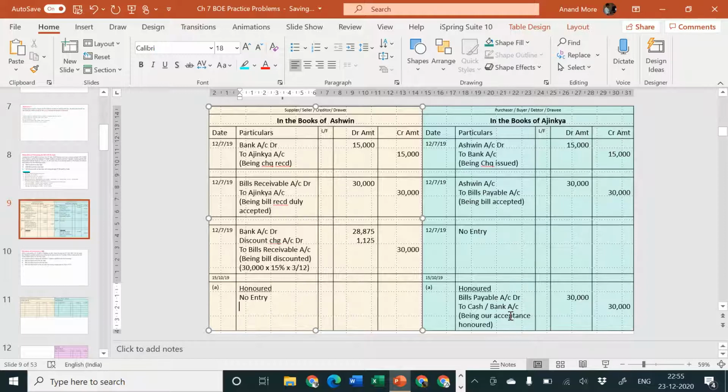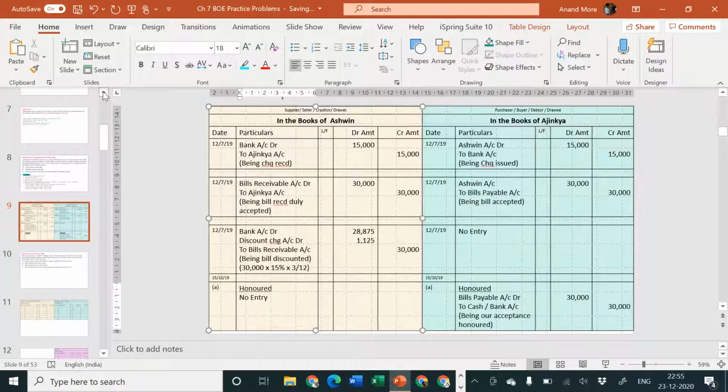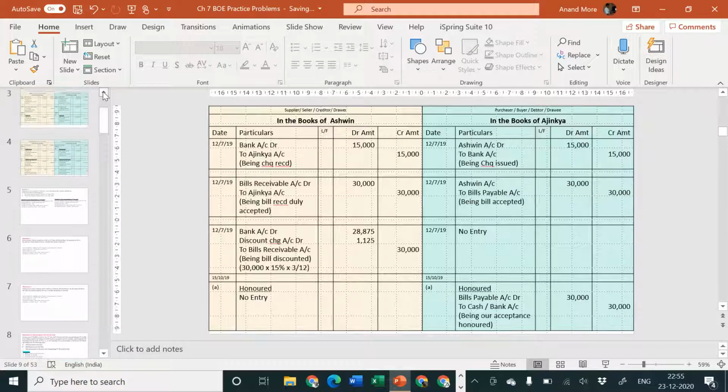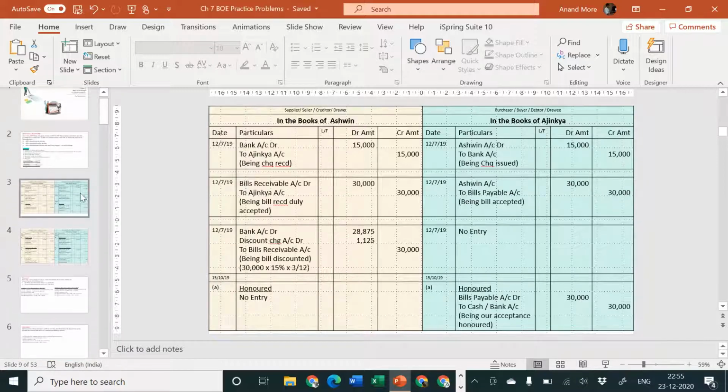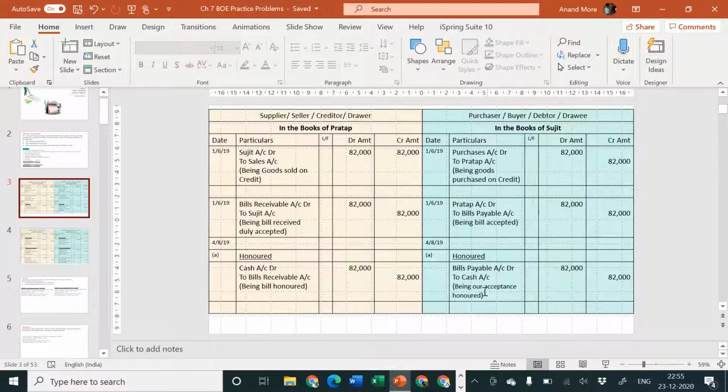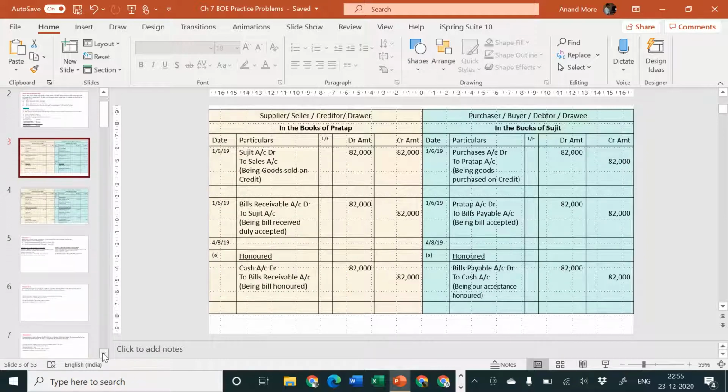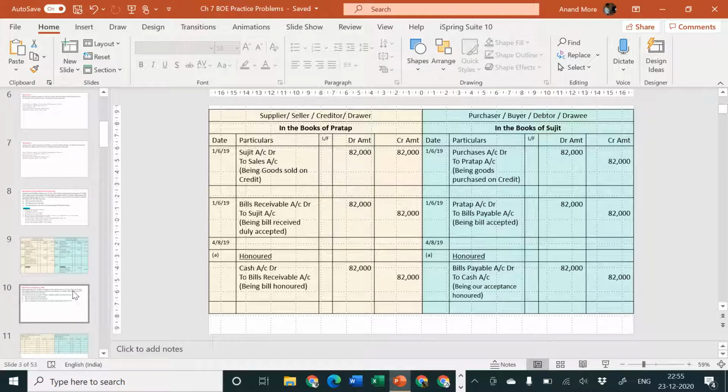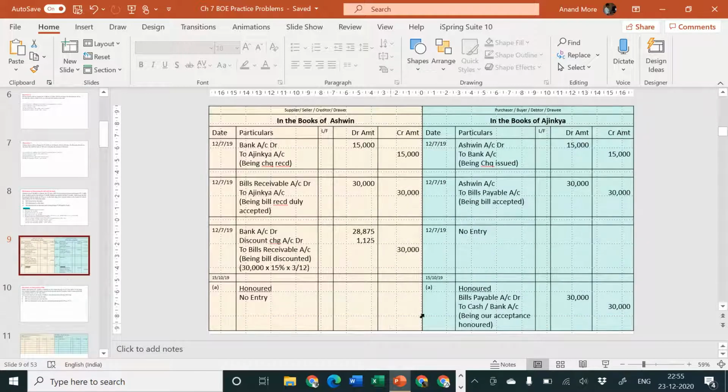Simple. Those of you who have solved the first problem carefully will immediately remember, sir, this is the same entry which we had passed earlier also. Here also, when the bill was honored, the entry was bills payable to cash account, and now also the entry is bills payable to cash account. So there is no change in the entry whether the bill is discounted or a normal bill. When it is honored, the entry is always the same. What is the entry? Bills payable account debit to cash or bank account. Is it clear to all of you? I hope this is easy to understand.